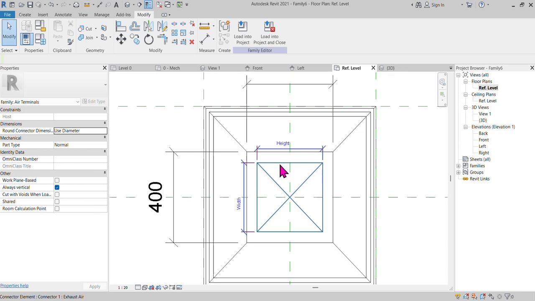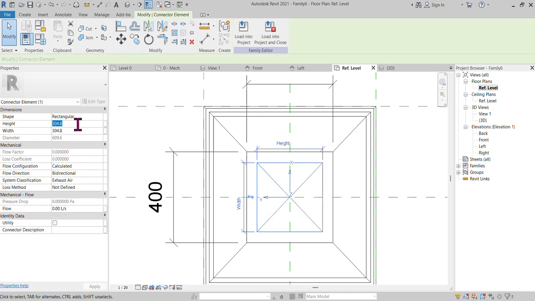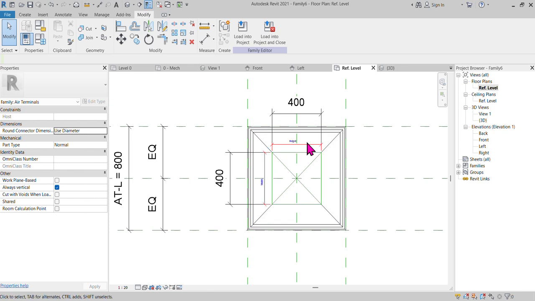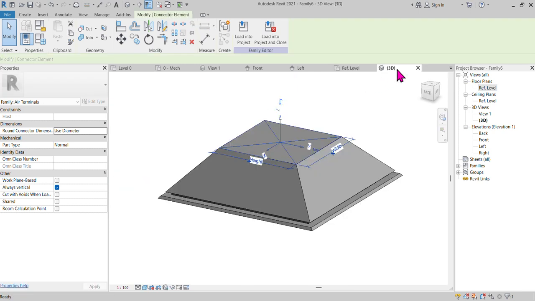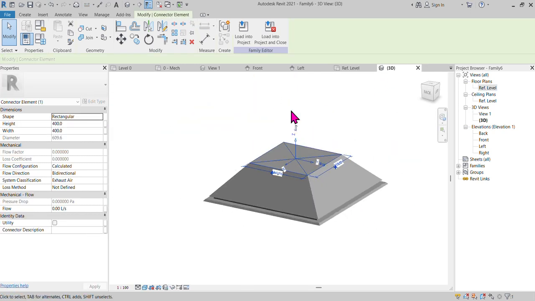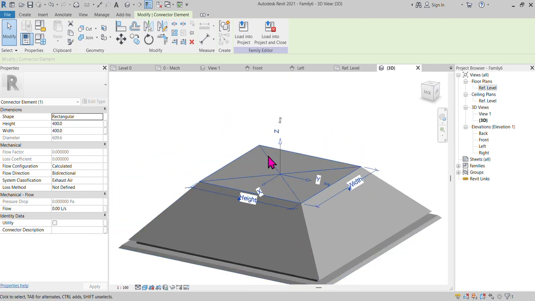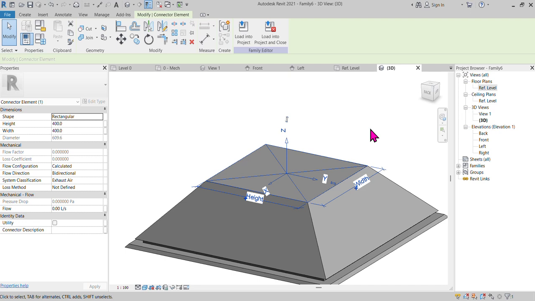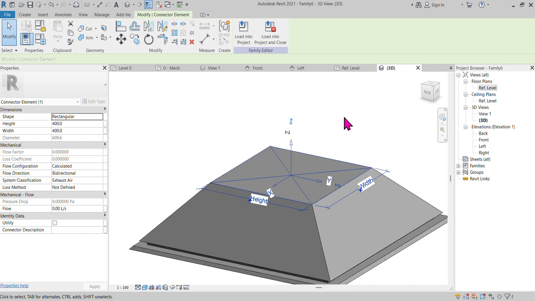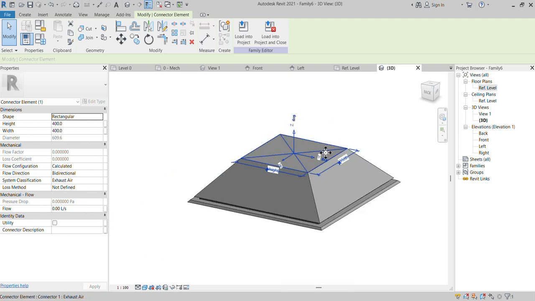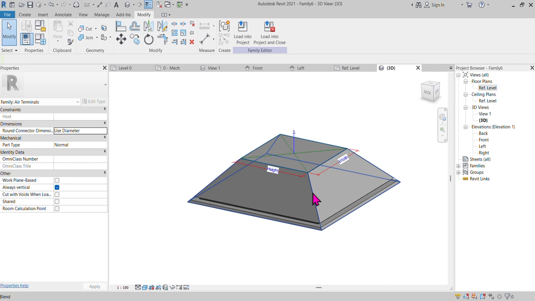Now you can just select. You remember our height and width, we put 400 by 400 as a reference. Okay. Right. So now you can go back to here. So it's showing like this way. You got it? So this is our duct connector. So after that, you can just select the connector, or you can select your model,